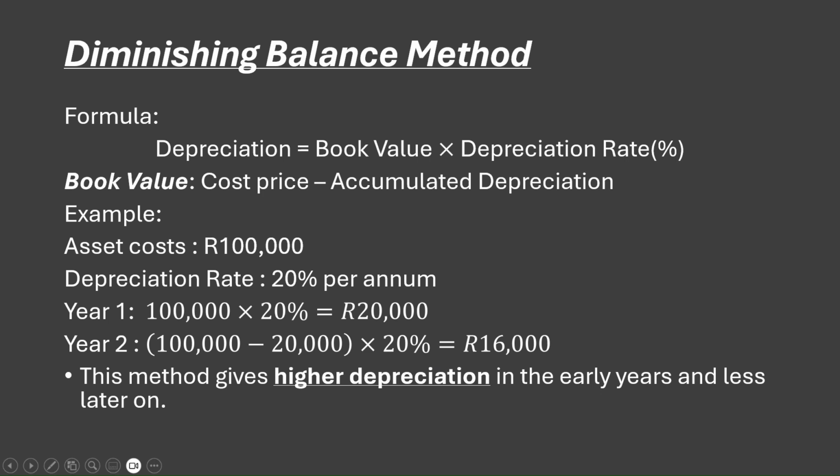Meaning, when it's still starting, it's going to give high depreciation, but as time goes on, it's going to have a lower depreciation value. You can see it as 20, then 16, then after it's going to be less than 16, might be 15 or 14, but certainly it's going to be less than 16,000 rands.